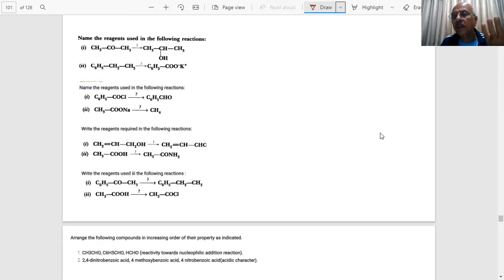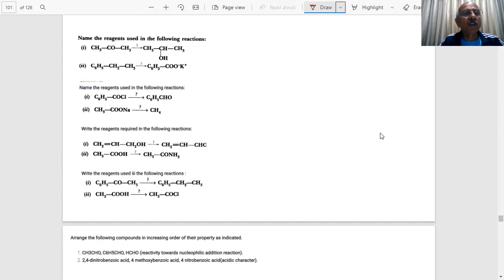Objective, assertion-reasoning, what happens, or conversions. All organic chemistry is about this. Students who know the basics, who have learned the reactions thoroughly, will be able to answer. Those who are mugging are in real trouble because they can't mug these reactions. There will be tricks involved in this.